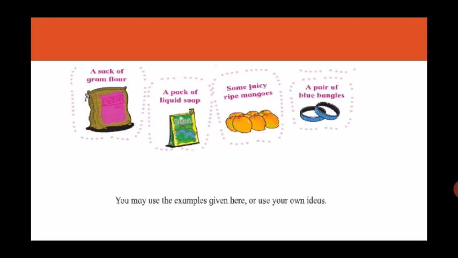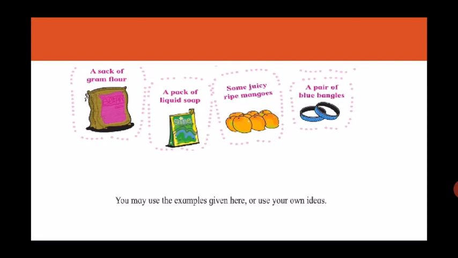Now, children, I have done it for three children. First child, second child, and third child. And all of you now know how to do it. You just have to add the new sentence to the old things. I have given you some examples over here, like a sack of gram flour, a pack of liquid soap, some juicy ripe mangoes, a pair of blue bangles.